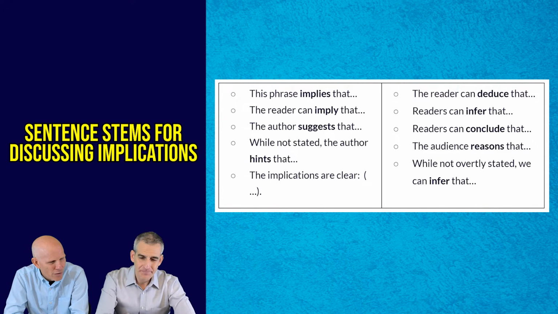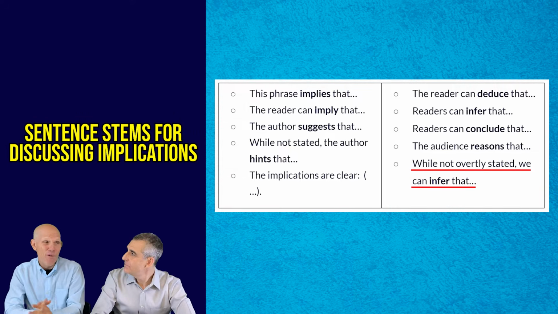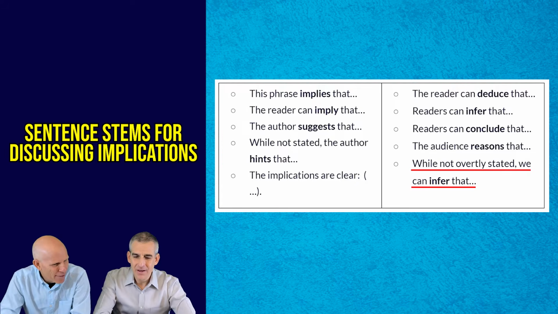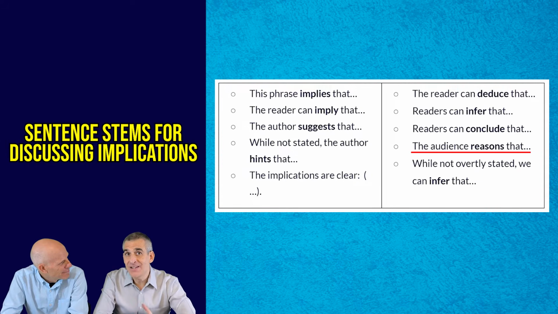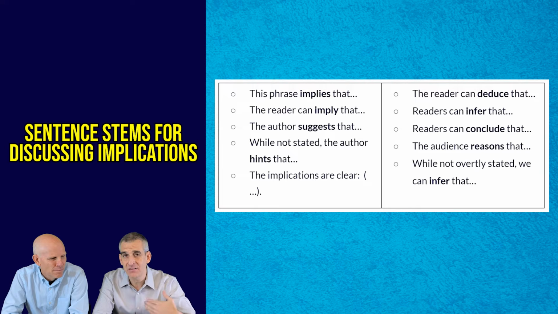Yeah, really good. So again, I think that's a really good one. We can think about while it's not overtly stated, we can infer that. Oh, I like that, right? Yeah, the audience reasons that. Readers conclude that. There's just a lot of different things we can do here, but when we use this language, we know we're thinking about criterion A.